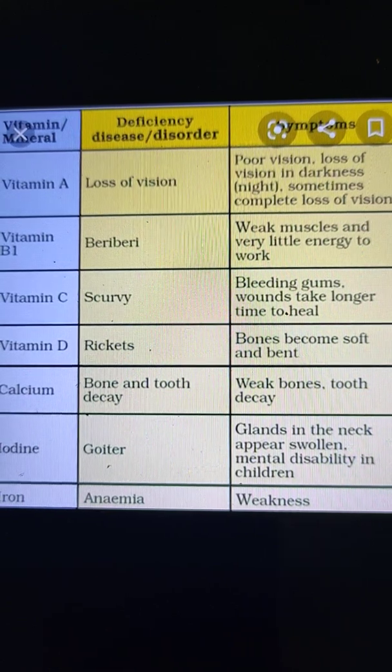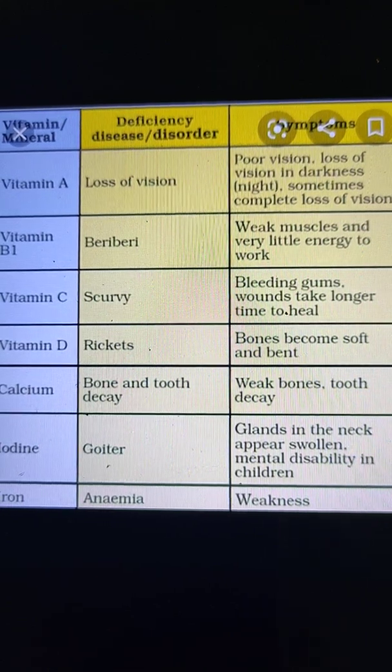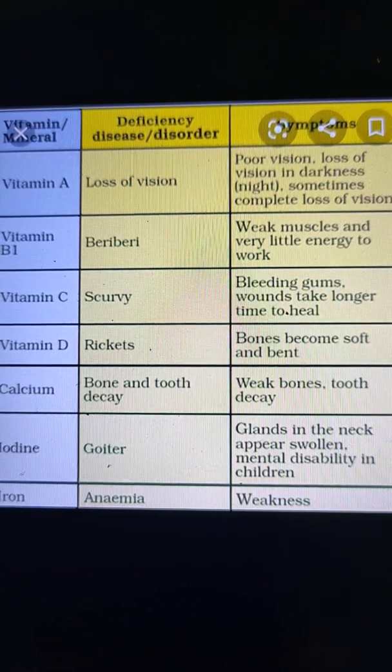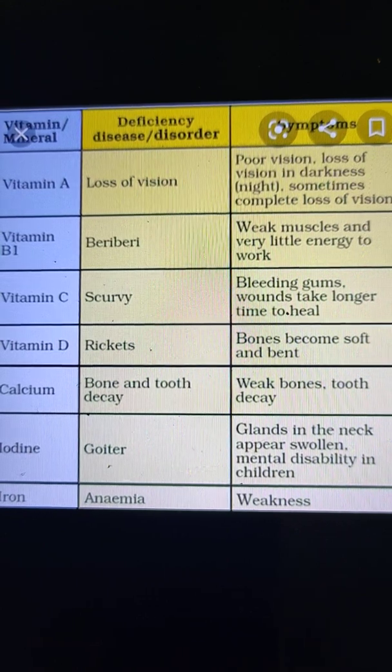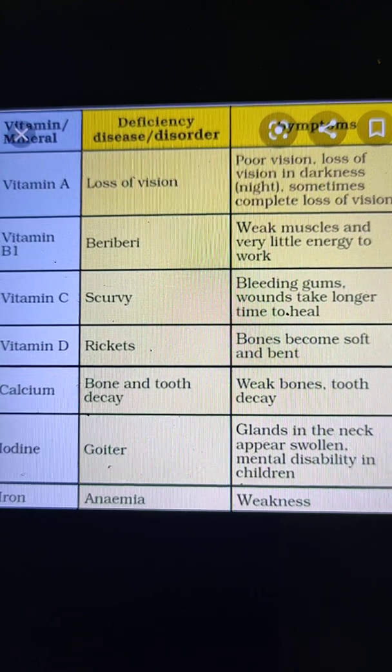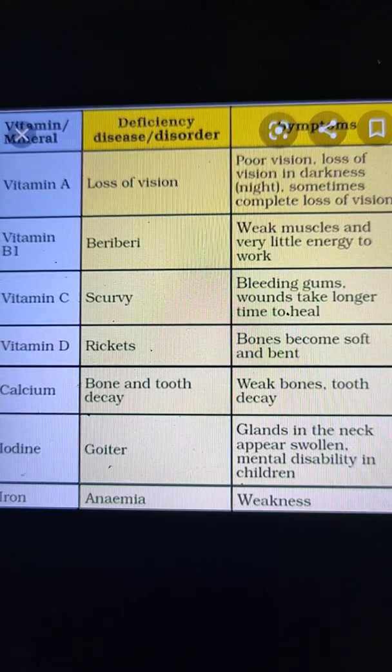And the next vitamin is vitamin K. There are so many sources of vitamin K, that are green leafy vegetables, tomato, soya bean oil, and so on. So the function of vitamin K is, it is necessary for the normal clotting of blood.